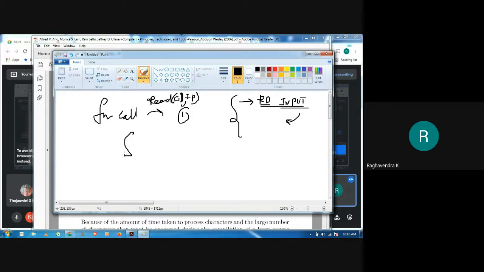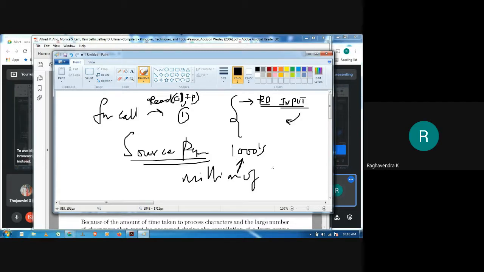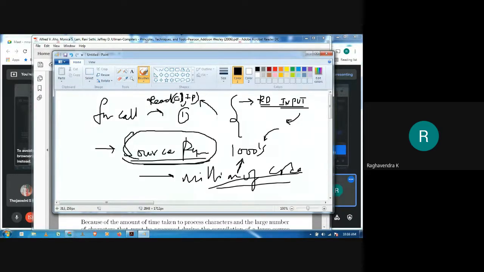Your source program can contain thousands of characters, or even millions. We are talking about millions of lines of code in a program, and in a line, many characters can be there. Just imagine if I use this strategy to read one character at a time, how much time it would take to read your entire source program. So obviously this is very inefficient.